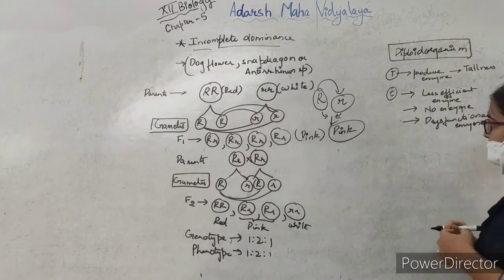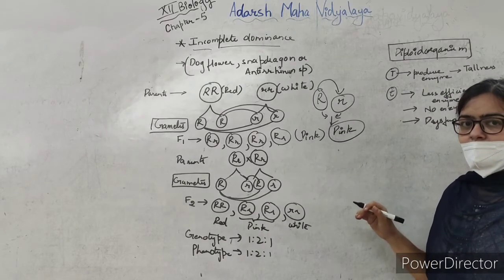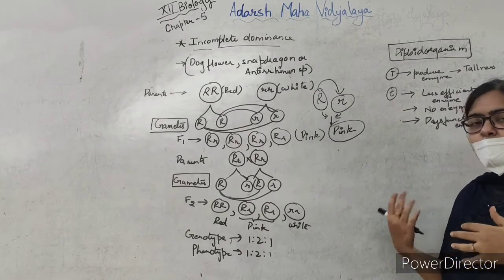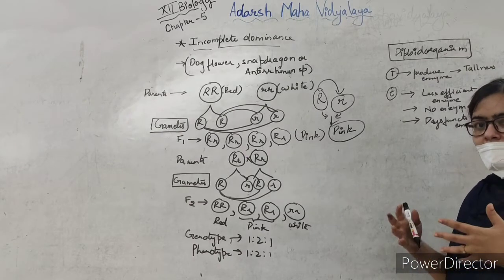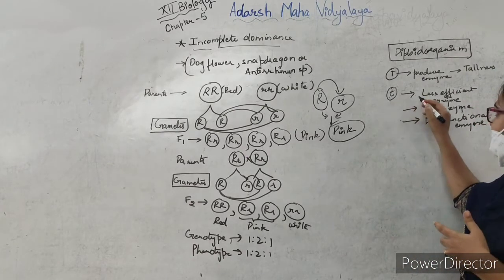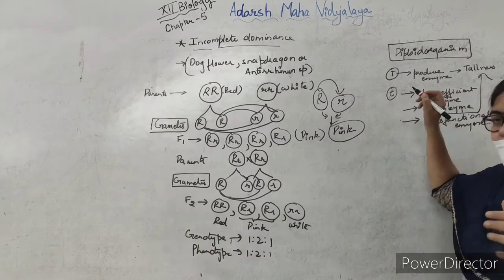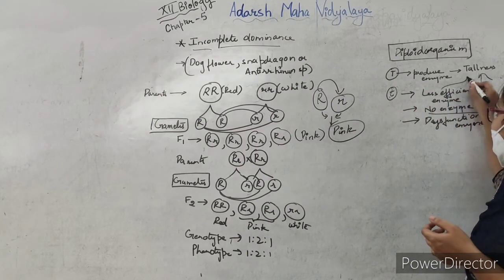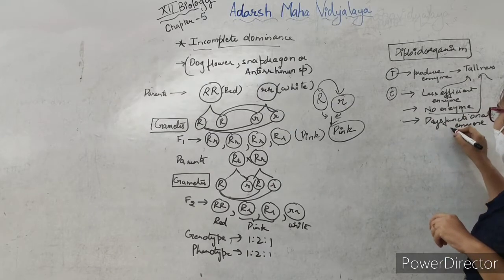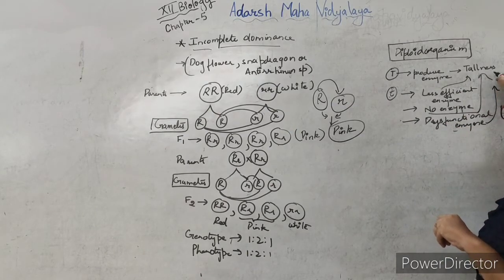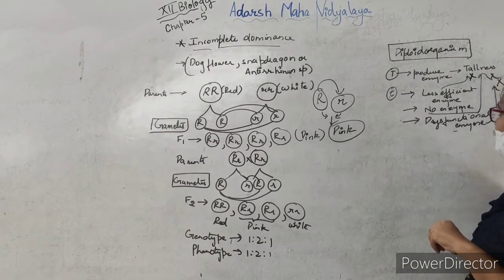The difference is that in the gene responsible for tallness, a certain mutation occurred, and now its copy, the small t, is either not able to produce the enzyme required for proper tallness of the plant, or it is producing a less efficient enzyme, so we will not get a proper tall plant, or it is producing a dysfunctional enzyme which will not produce a tall plant.